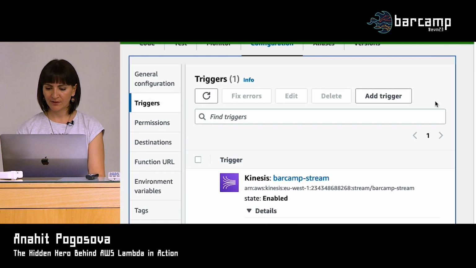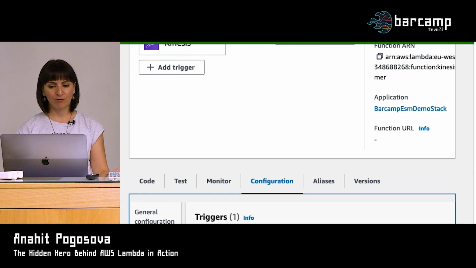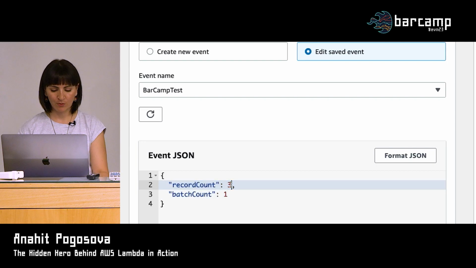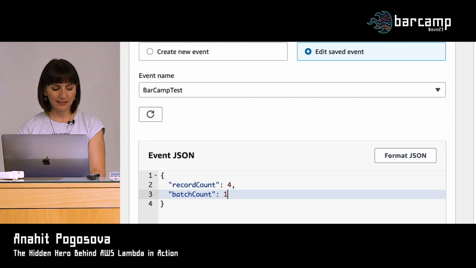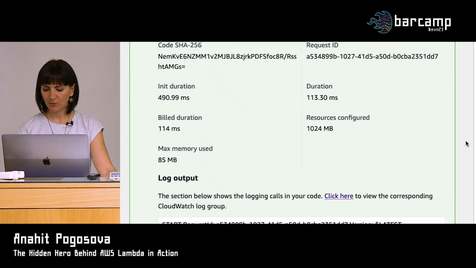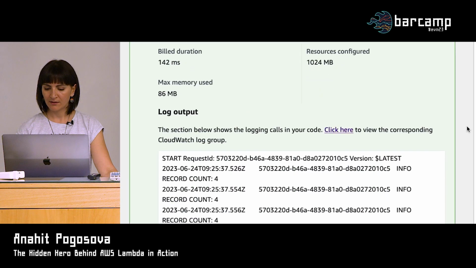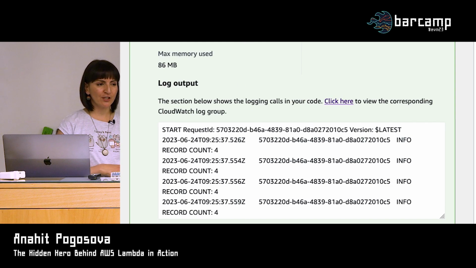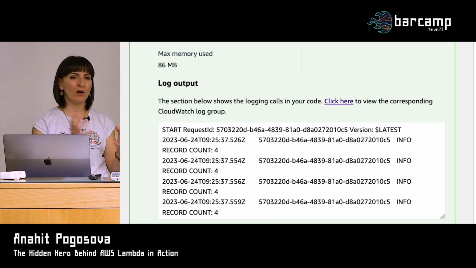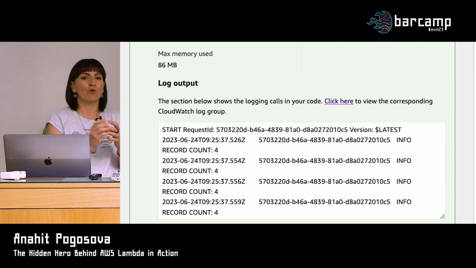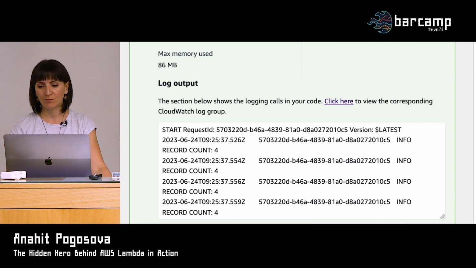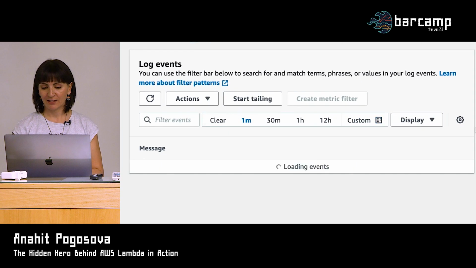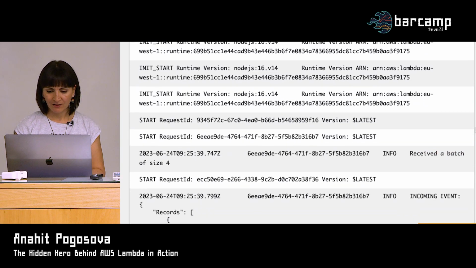Okay, so now I'm pretty sure there will be a demo effect here. So I want to test our parallelization factor of 3. And for that, again, let's go to our producer. And now we want to send a bit more records. So let's send 16 records and see what happens. So first, let's see, did it go through? Yes, we sent 4 batches of 4 records. So we only have 16 records, and our batch size was configured to 10,000. So in theory, all the 16 records should go in one batch. So we should only have 1 Lambda invocation in normal conditions. But now, while we configured the parallelization factor, we should see 3 separate Lambda invocations. And let's see if we will.